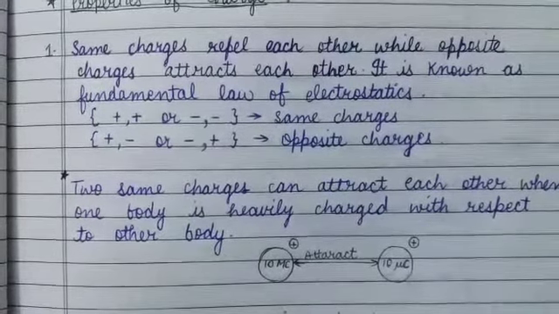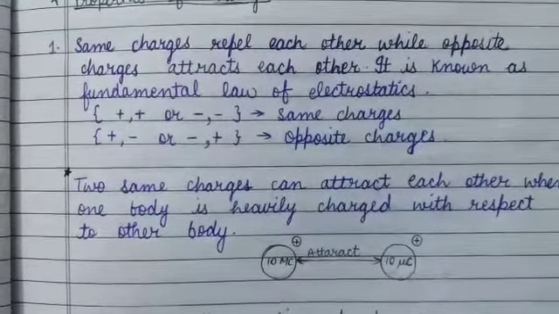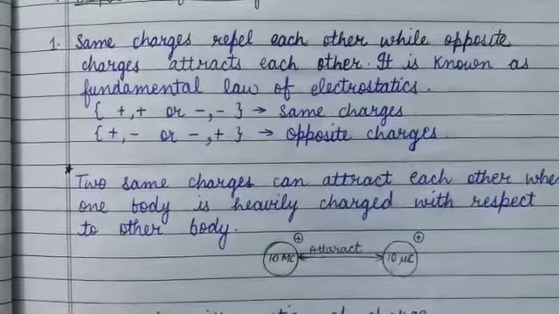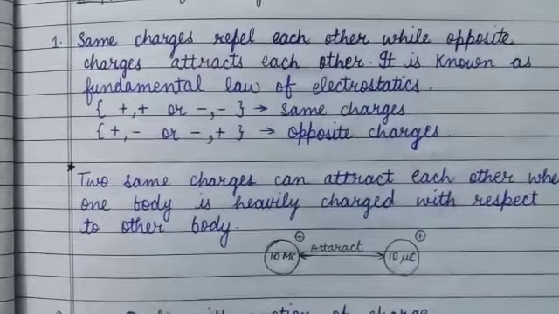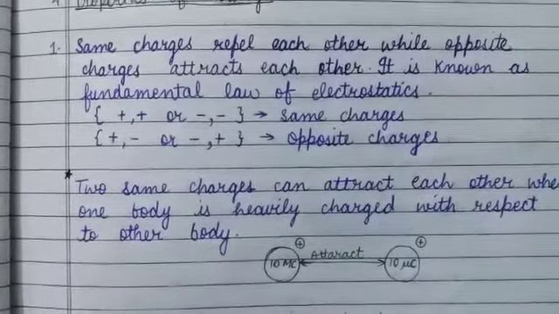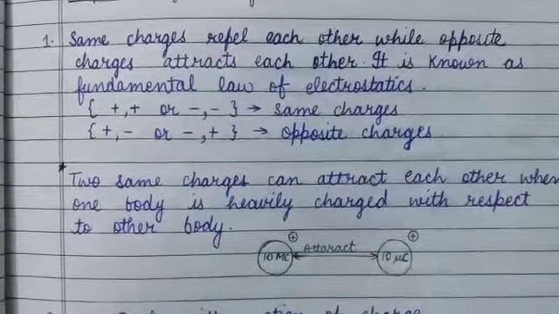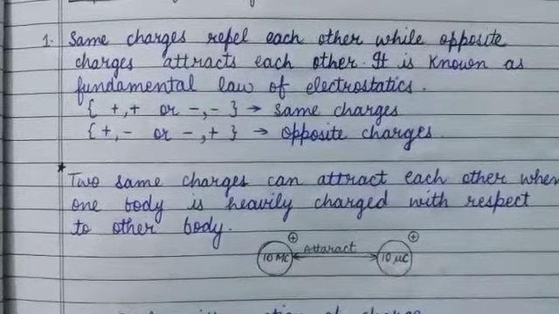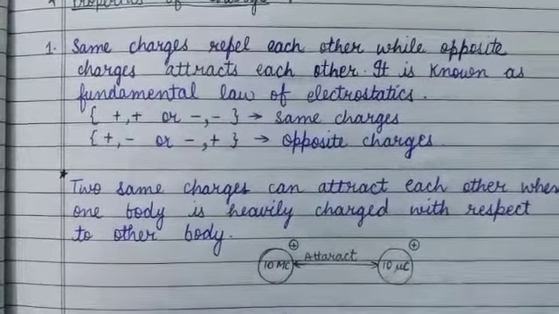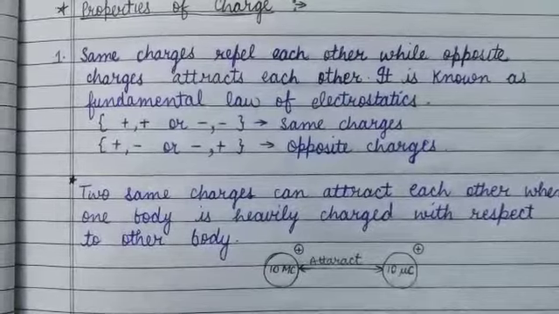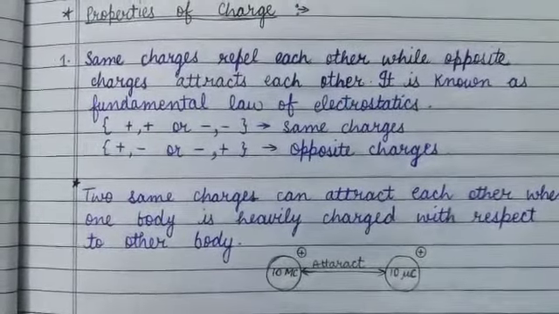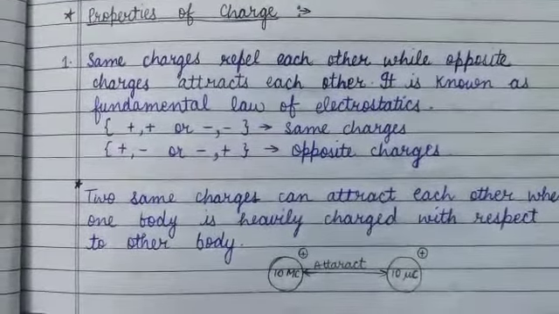Plus plus or minus minus charges are same, so they will repel each other, while plus minus and minus plus charges are opposite, so they will attract each other. Two same charges can attract each other only when one body is heavily charged with respect to the other body. But we will not use this property as we are dealing with small charges in our syllabus.